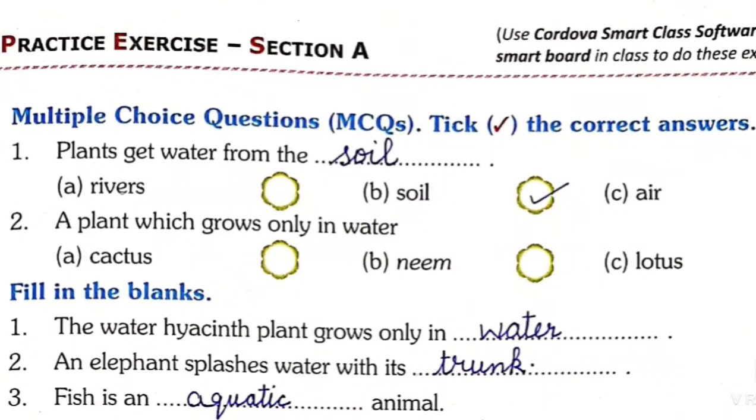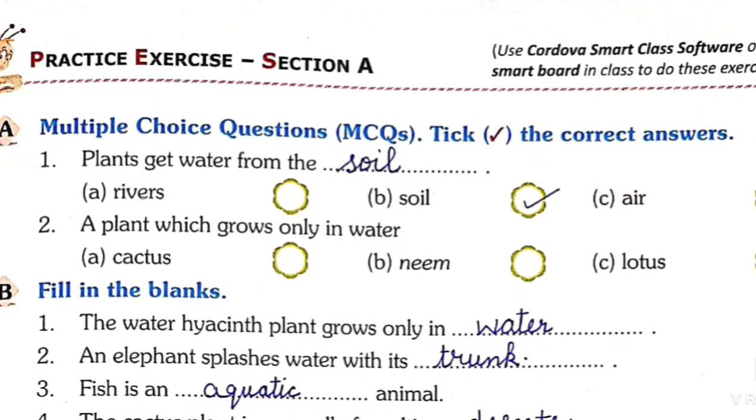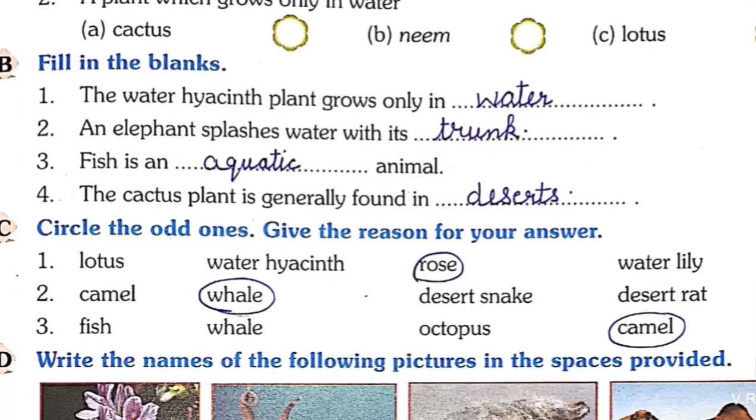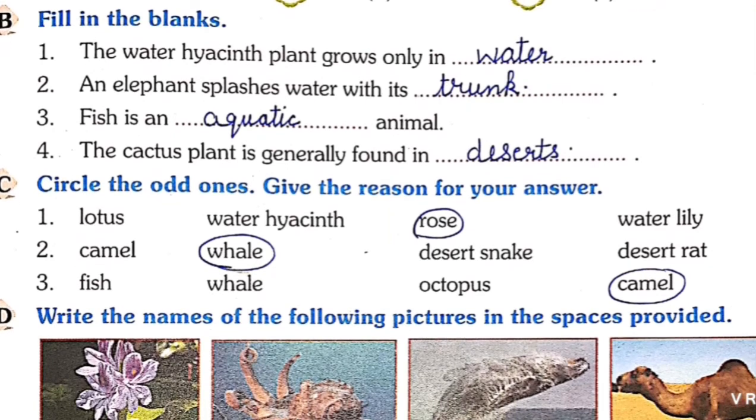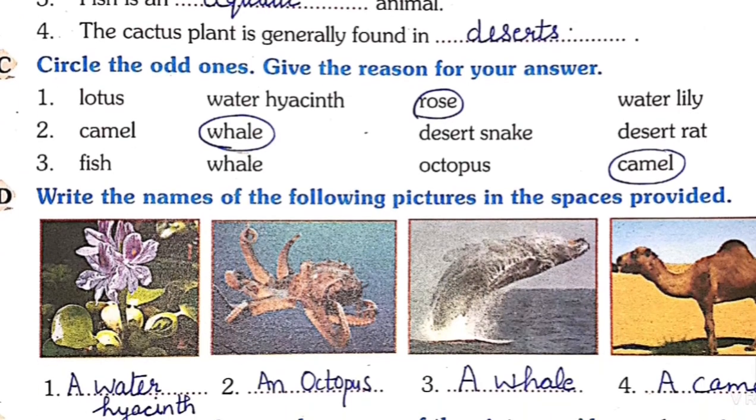So by this we have completed our reading. Now it's time for the book part. Plants get water from the dash. The answer will be soil. A plant which grows only in water: the answer is lotus. The water hyacinth plant grows only in dash water. An elephant splashes water with its dash, trunk. Fish is a dash animal, aquatic. The cactus plant is generally found in deserts.